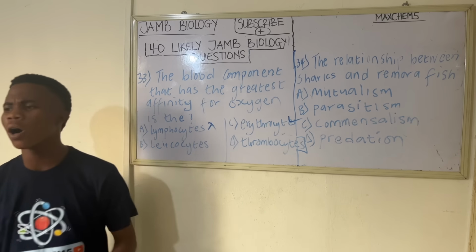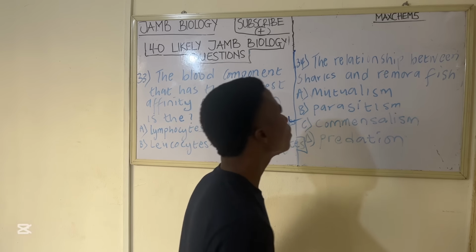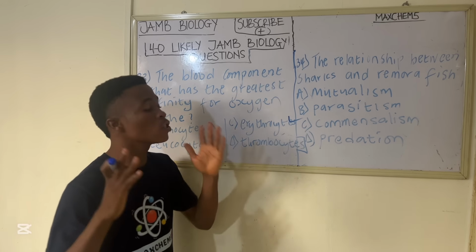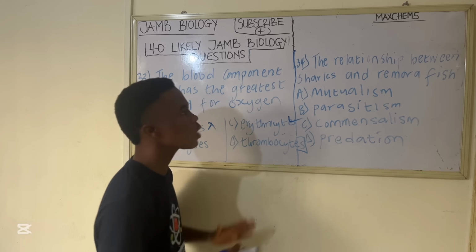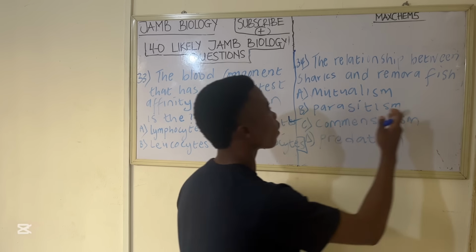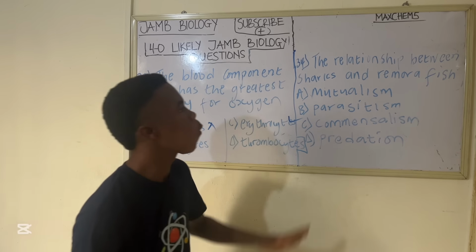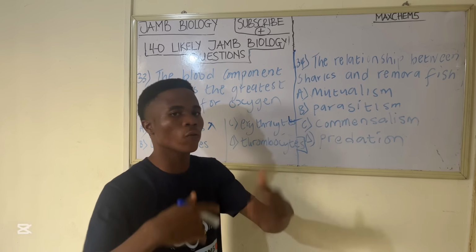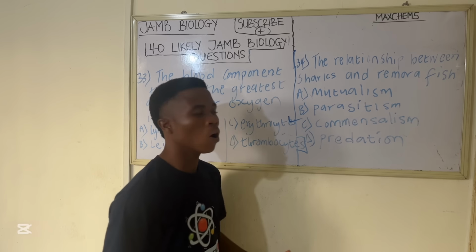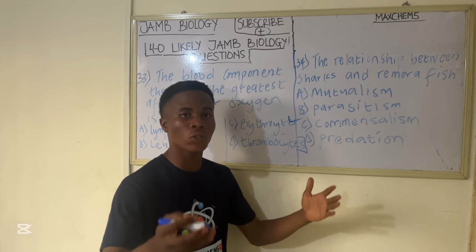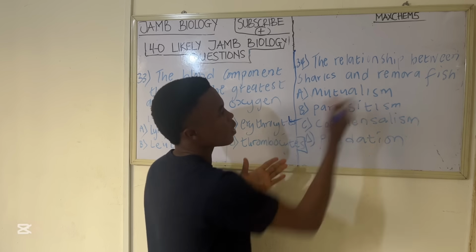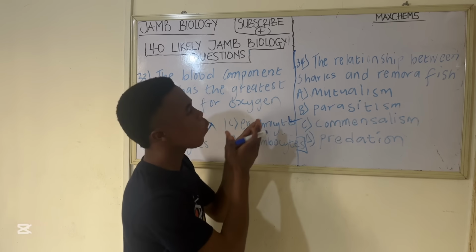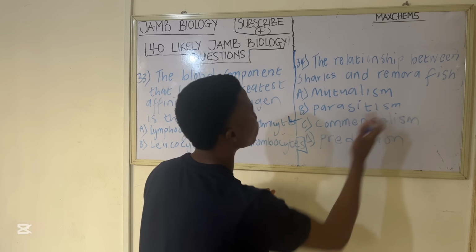So let's go to the next question. The next question is on association. It says the relationship between sharks and remora fish. So we need to learn different types of association or relationship between organisms. Before we can answer this question, option A says mutualism.